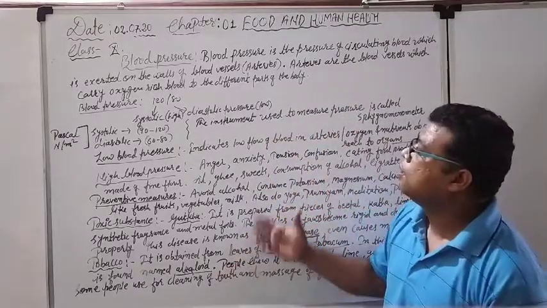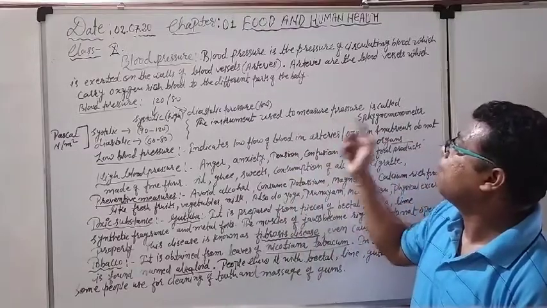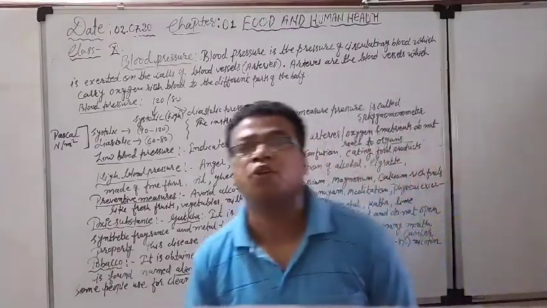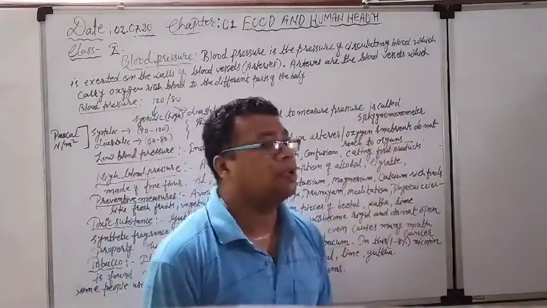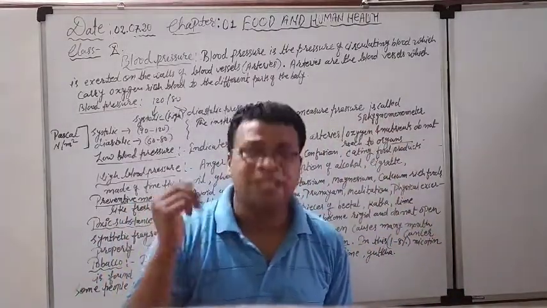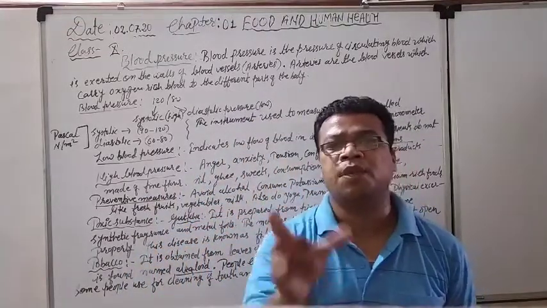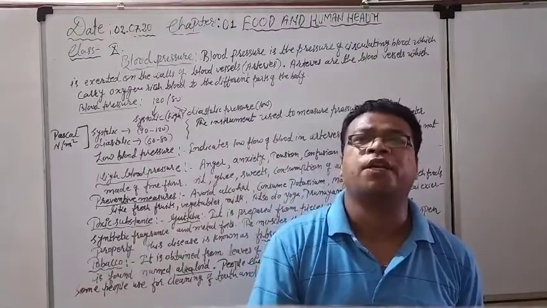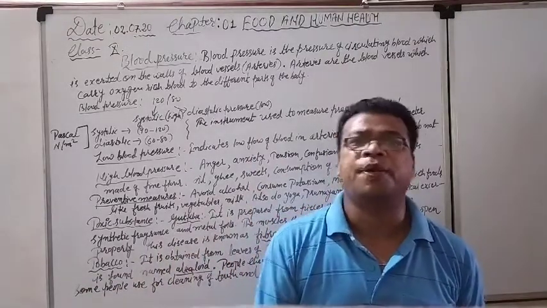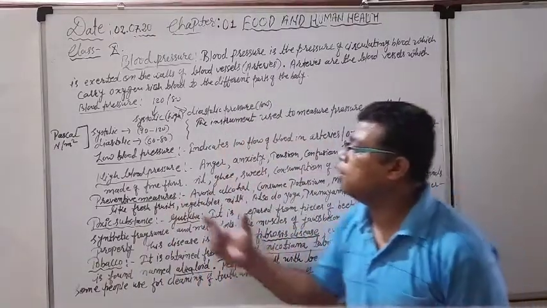Now see the name of the instrument by which the pressure of the human body is measured. That name is important here, and it is known as the sphygmomanometer. Sphygmomanometer. It is the instrument by which the blood pressure, the pressure of the blood, is measured for the human body.